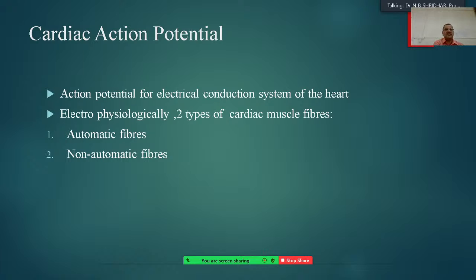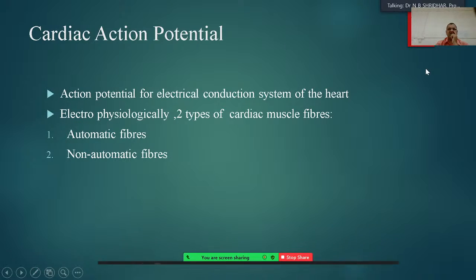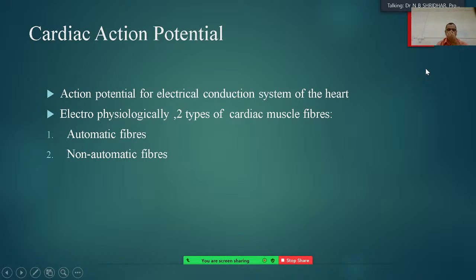So the cardiac action potential is a little bit different from that of the neural action potential. For the electrical conduction system of the heart, there are two types of electrophysiology: autonomic fibers and non-autonomic fibers. This is a very simple way of understanding the cardiac action potential.